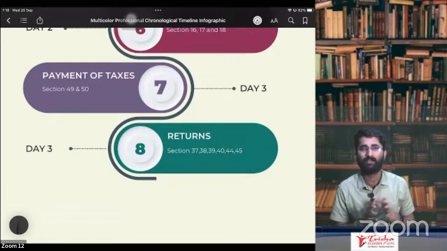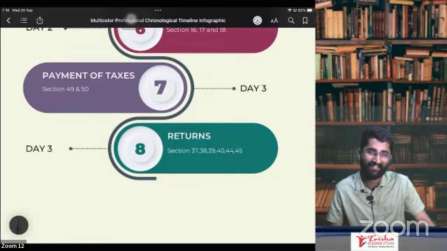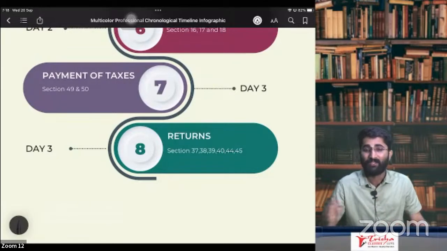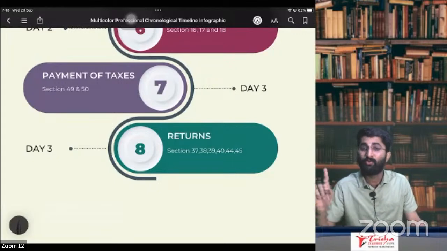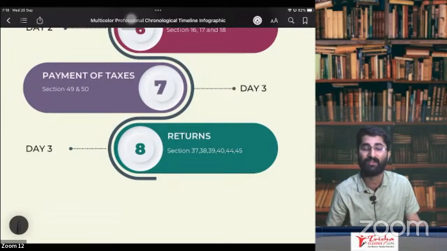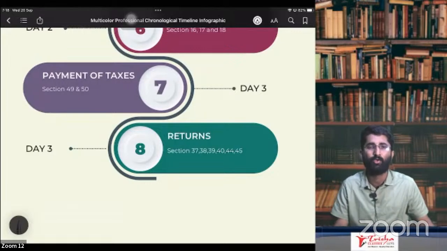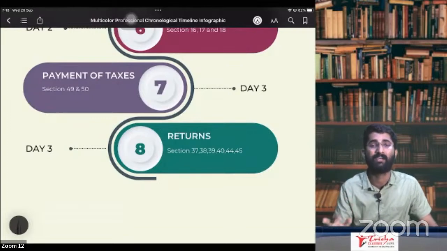You know what the syllabus is, but you don't write the exam. Then how will you pass? You don't pass, no. So that's why I tell you that you are a student, you study the subject, you know the concepts, you have to write the exam. Writing the exam is nothing but filing your return. If you don't file your return, what will happen? Government will not get to know whether you are doing business or not. So the only communication between you and government is returns.